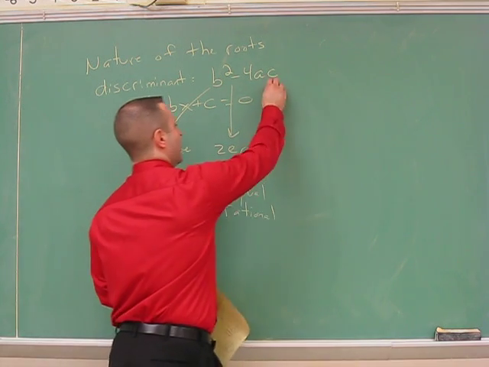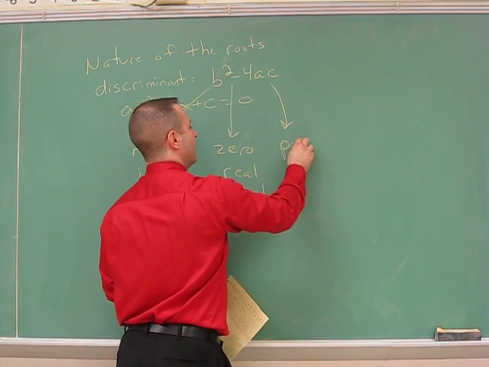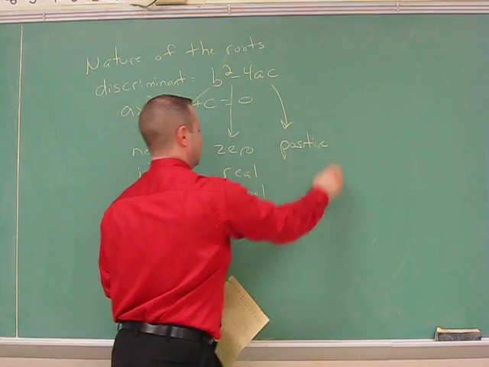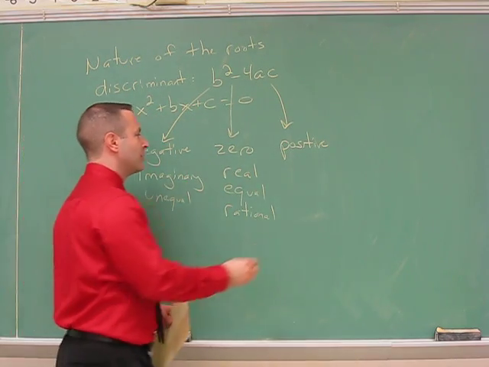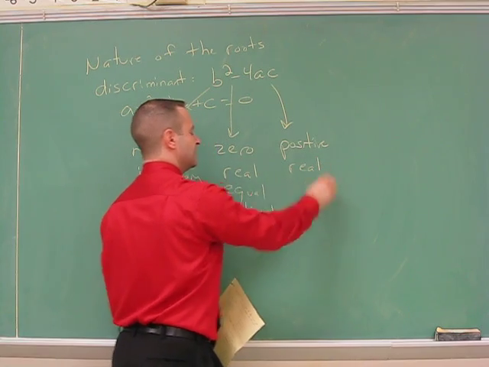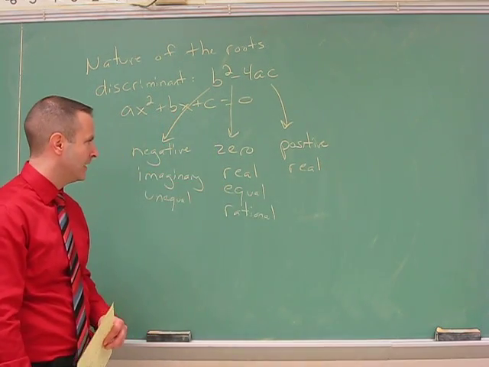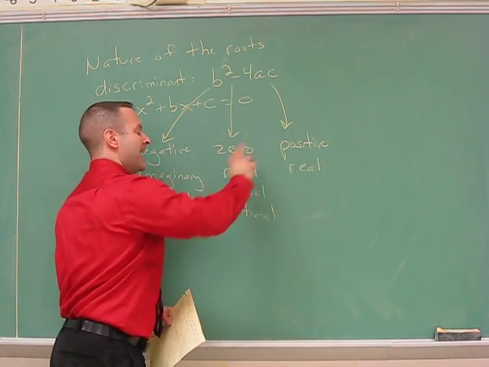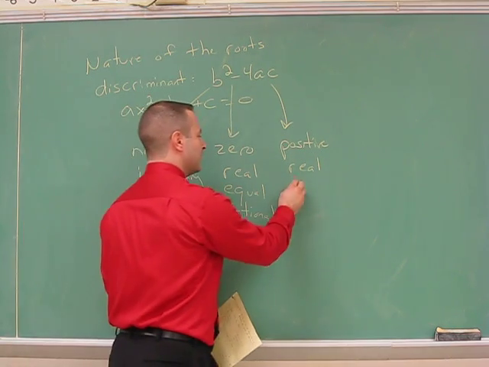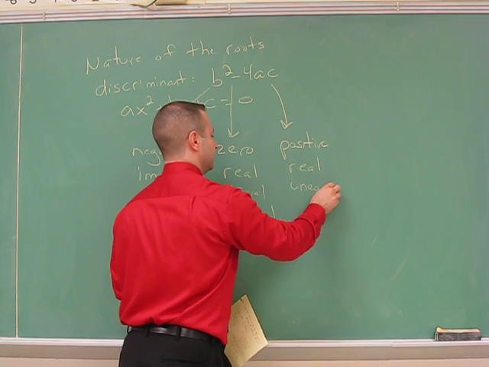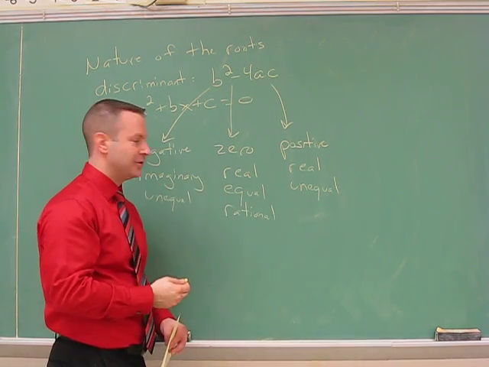The last case scenario is if we get a positive number. Because we could take the square root of a positive number, that would result in a real answer. So once again, the roots would be real. But since the number is any positive number and doesn't include 0, this is going to give us unequal roots. So we'll get 2 different values.